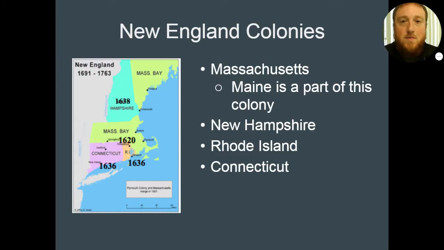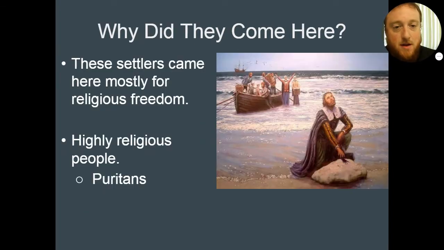The New England colonies were Massachusetts, New Hampshire, Rhode Island, and Connecticut. You can see in our image on the left that Maine was actually a part of the Massachusetts Bay colony. You can see the green part up there. That's what eventually becomes Maine later on in history. So these are our main New England colonies. We're going to talk about what was going on there, why it was happening, and the differences that we see in each one. Their characteristics is what we're going to be talking about.